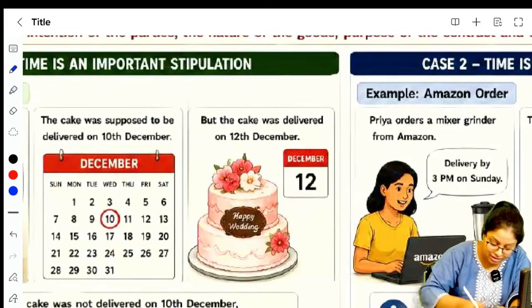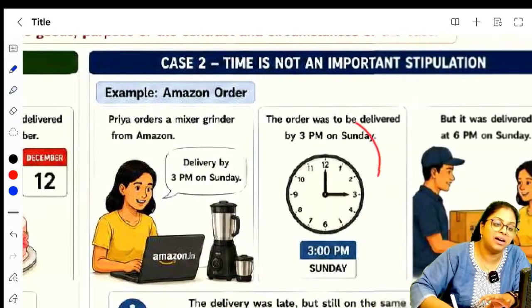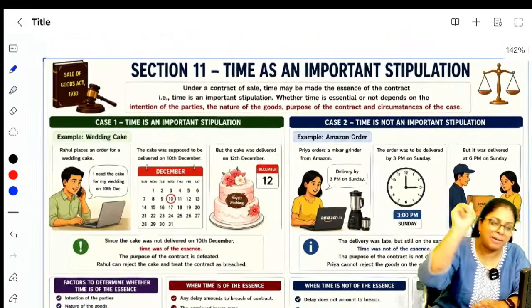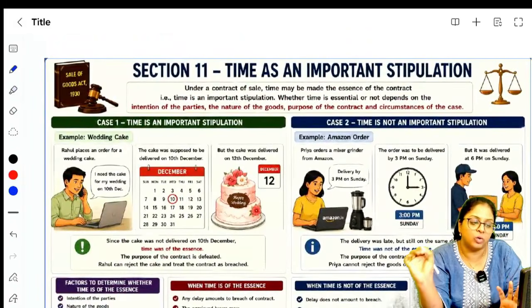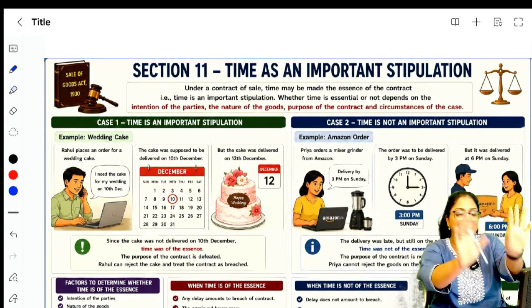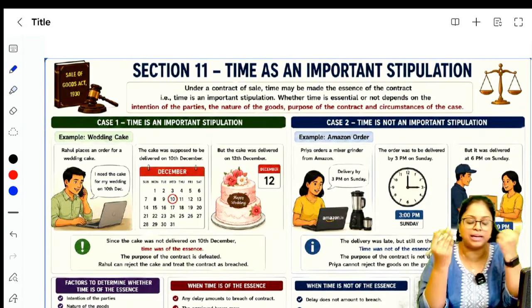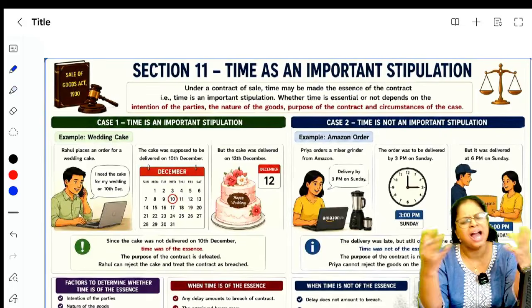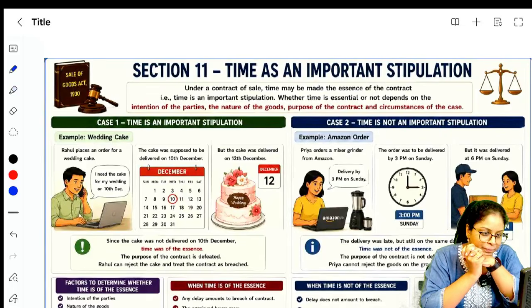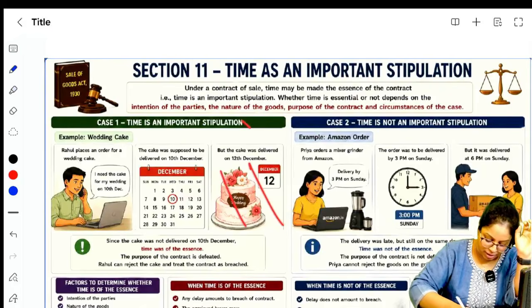In wedding cake case, time was important. Your time is not important. What am I trying to conclude? I am trying to conclude that whether time is a condition or warranty, you cannot say that generally. It depends on contract to contract. In some contracts where time is essential, it becomes an essential stipulation, a condition. Otherwise, it only becomes a warranty. Okay? Whether time is a stipulation or not will depend on case to case. You cannot conclude. That is section number 11, right?